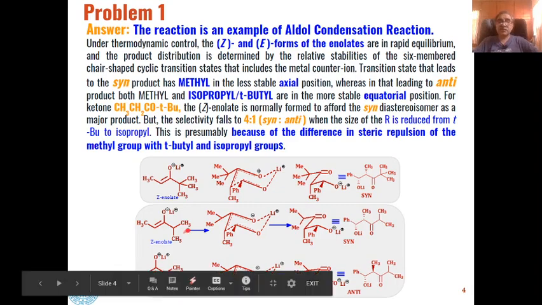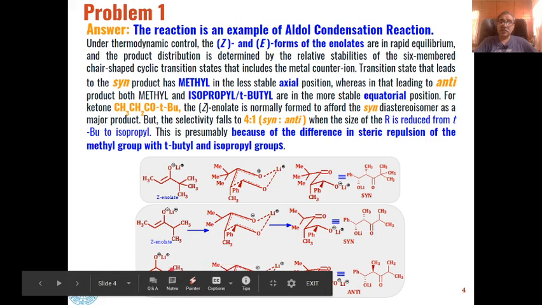Now in case of the Z enolate, in the same way the isopropyl group is in equatorial position and this methyl group is in axial position, and this will lead to the formation of a syn product.